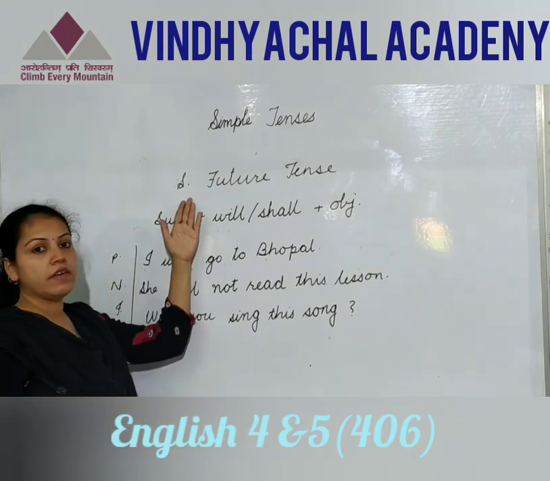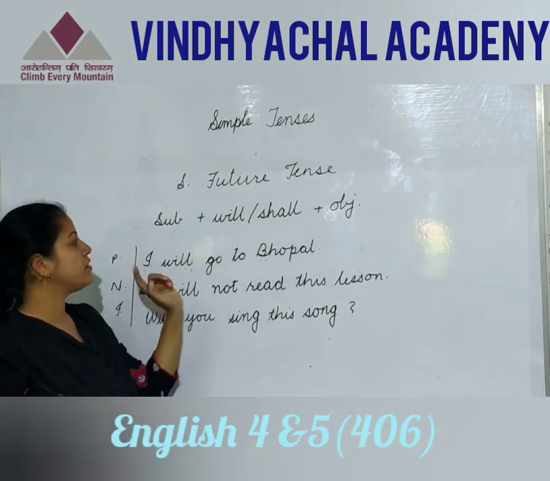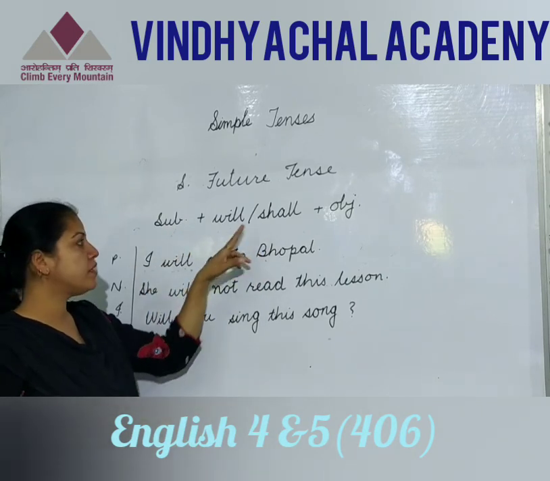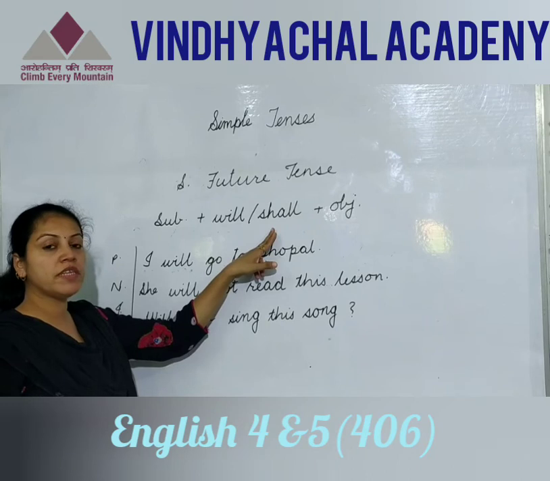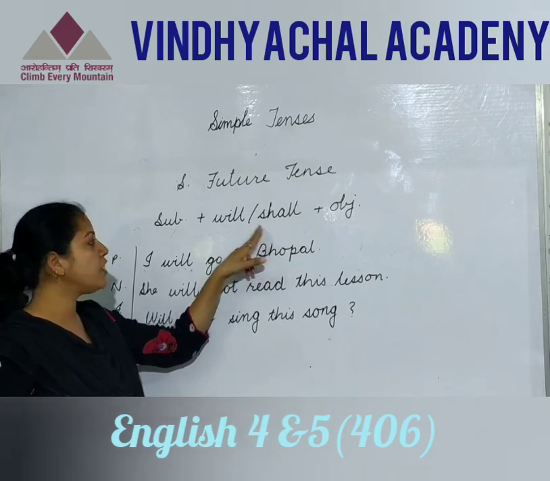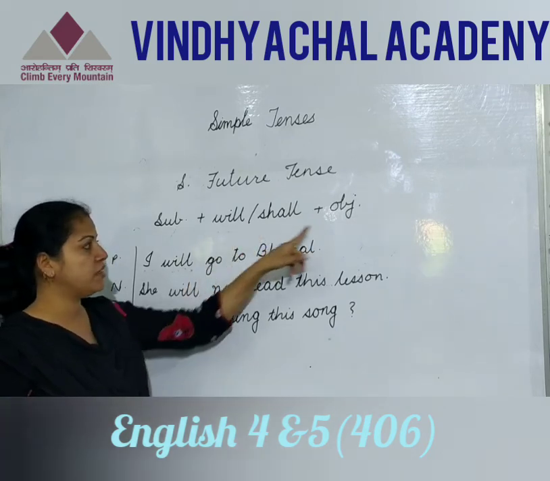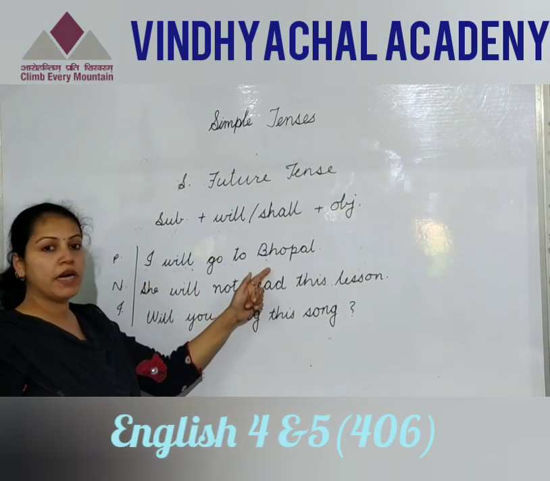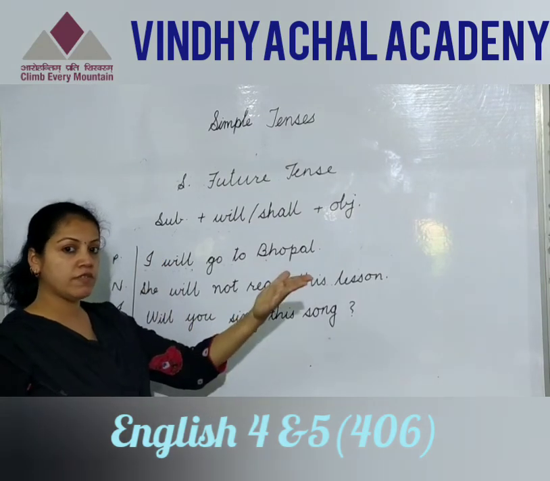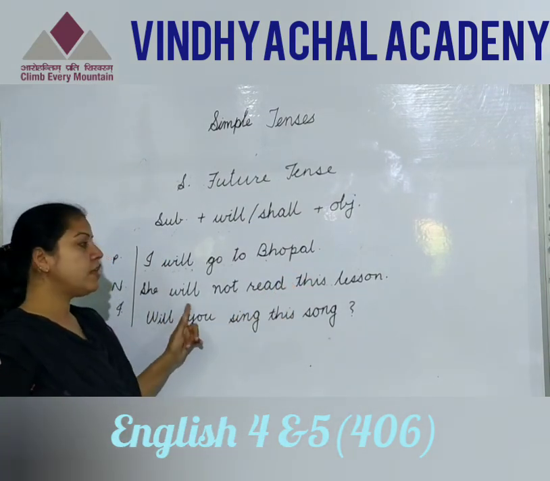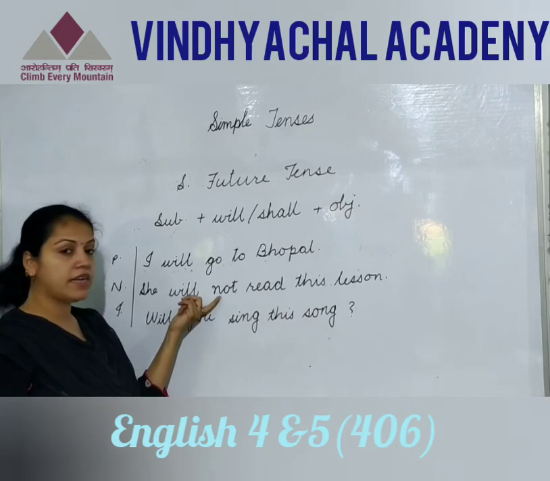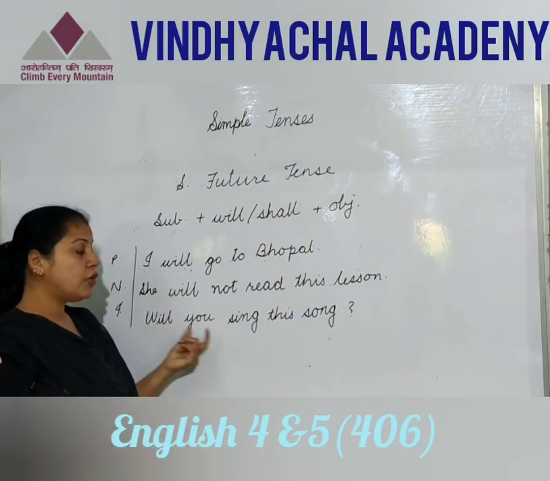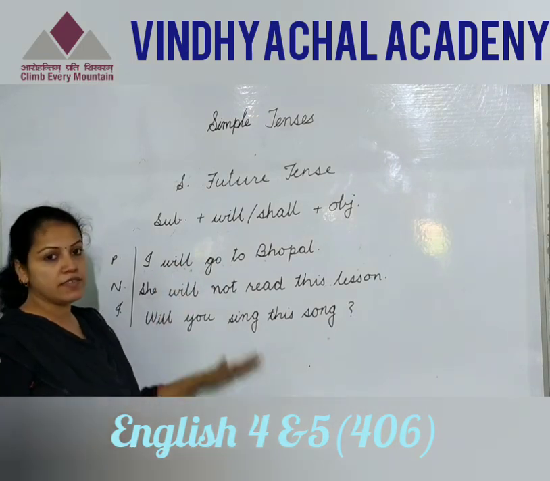Now see our last tense, simple future tense. This is the structure: subject and will or shall, two helping verbs. Earlier shall was being used with I and we, but nowadays we use will with all the subjects, and then object. See this positive sentence, I will go to Bhopal. I am talking about the event which is going to happen. She will not read this lesson. This is the negative. And for making interrogative, the helping verb will come here. Will you sing the song? The different sentences I have written.